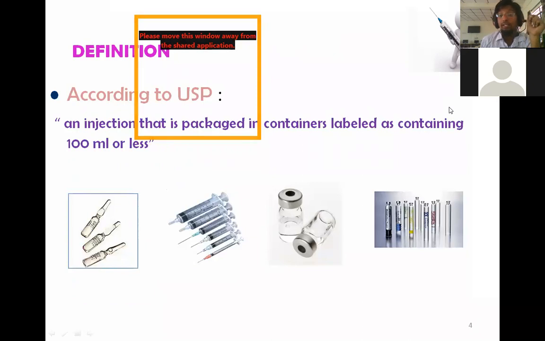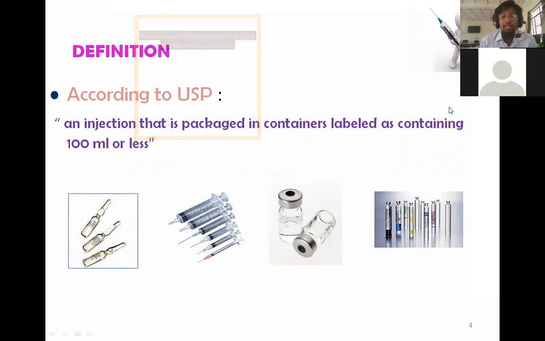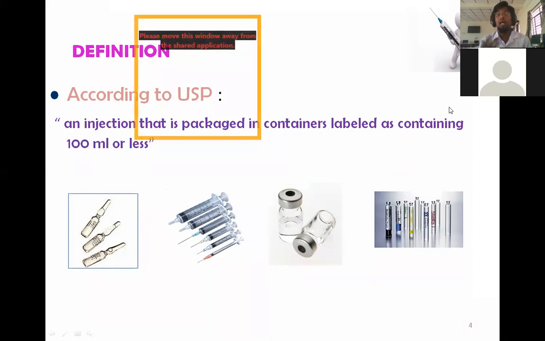According to the United States Pharmacopoeia, what is a parenteral? An injection or an injectable that is packed in a container labeled as containing 100 ml or less generally comes under parenteral. We discussed many dosage forms and formulations, and all of them are classified depending on one factor or another. Like the capsules we discussed in the recent class, hard and soft gelatin capsules are two types, classified based on the consistency of the gelatin. If the gelatin is hard, we call it a hard gelatin capsule. If the gelatin is soft and smooth, we call it a soft gelatin capsule.